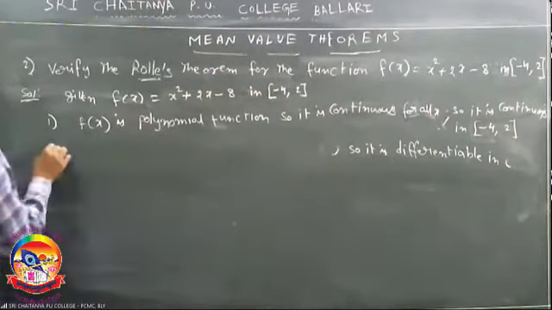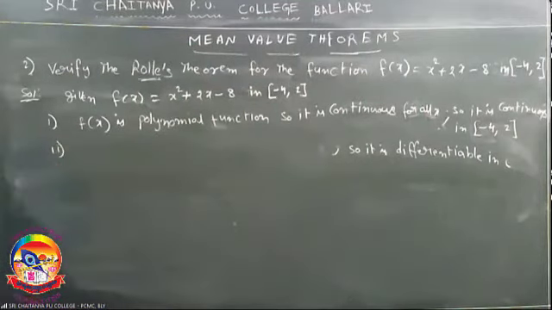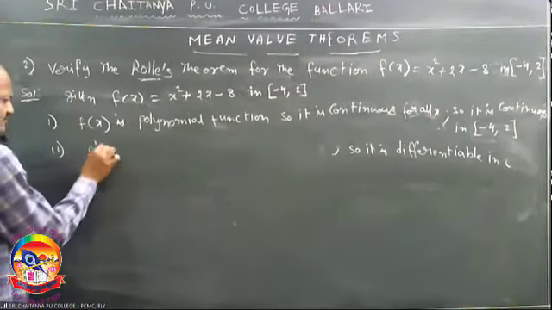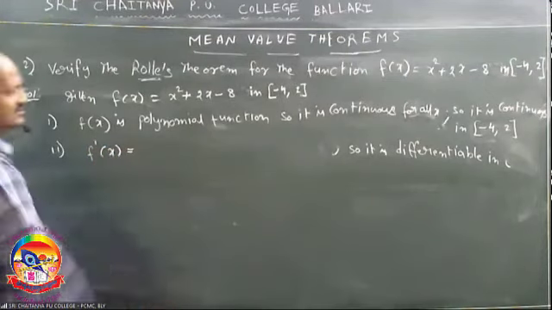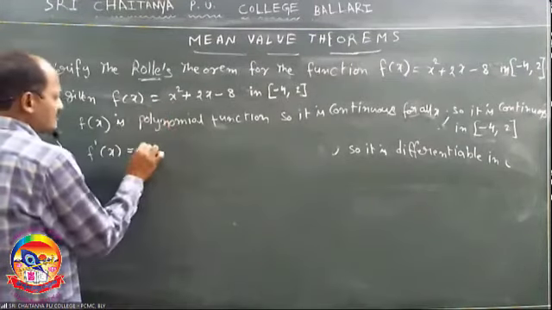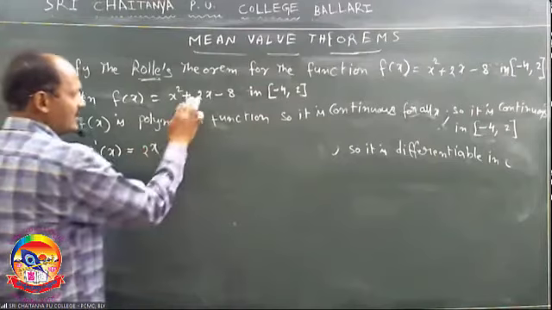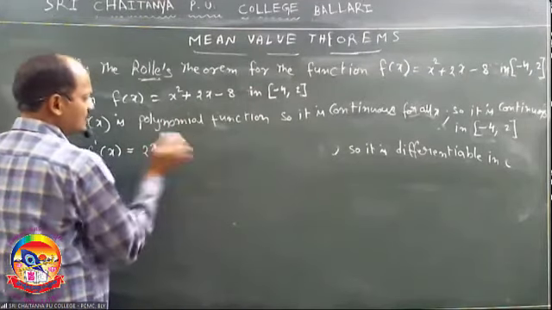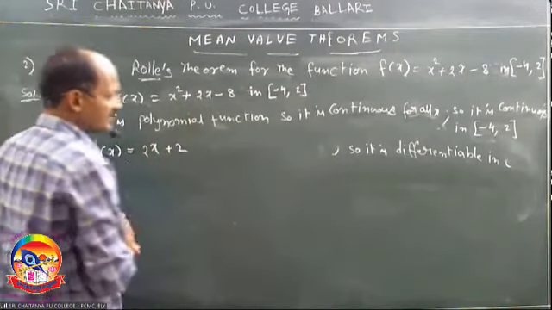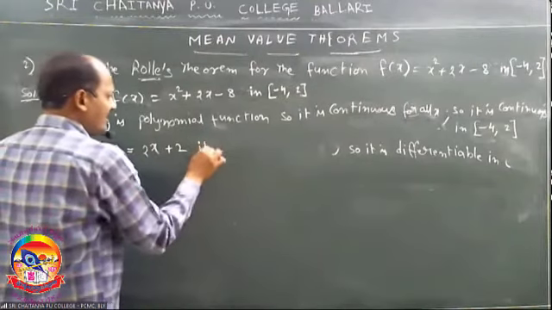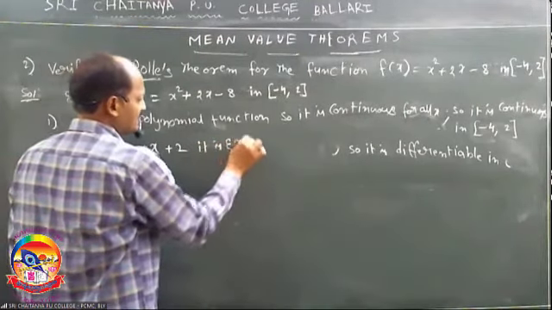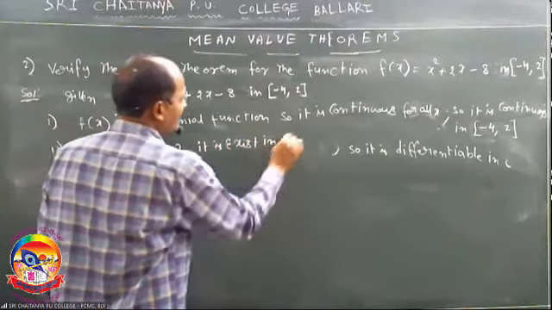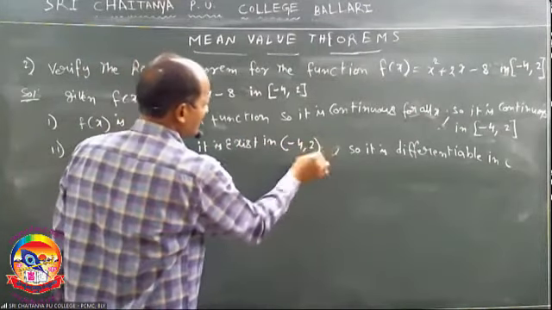Same statement. Second one, f dash of x. What is the derivative of x square? 2x. Derivative of 2x, 2. Derivative of minus 8, constant. It exists in the open interval minus 4 comma 2.